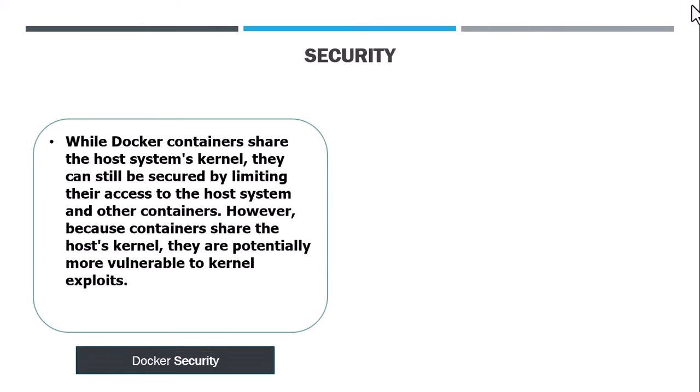Security. While Docker containers share the host system kernel, they can still be secure by limiting their access to the host system and other containers. However, because containers share the host kernel, they are potentially more vulnerable to kernel exploits.